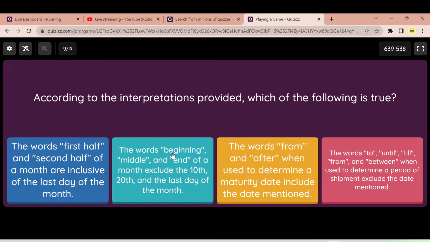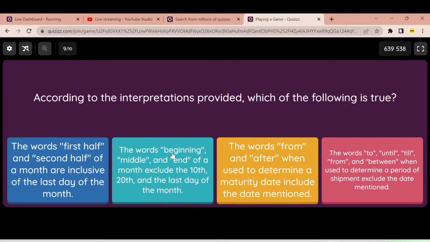Okay, so let's discuss the answers. The first option says the words first half and second half of a month are inclusive of the last day of the month. Yes, that's correct. First half is from the 1st to the 15th, all dates included. Second half is from the 16th to the last day of the month, inclusive of all the dates.